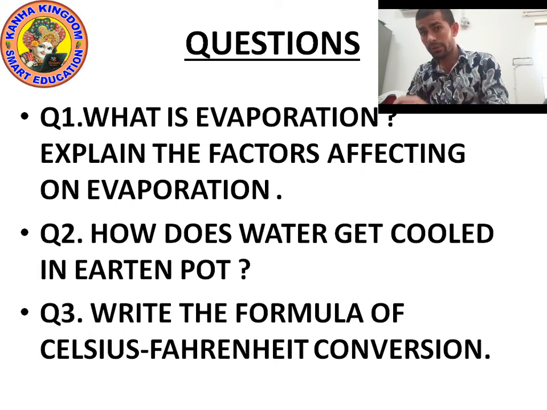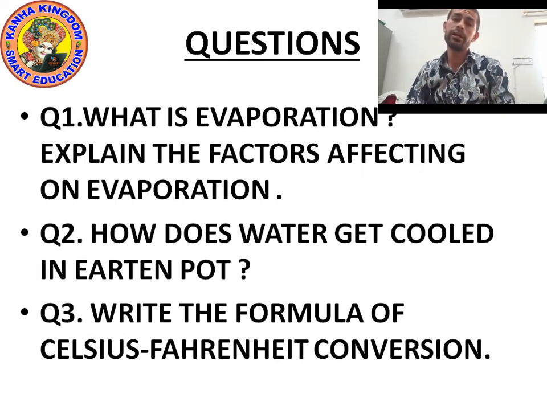When water evaporates, it absorbs heat from the surroundings and makes it cool, and due to this the water becomes cool in a short period of time. Understood?